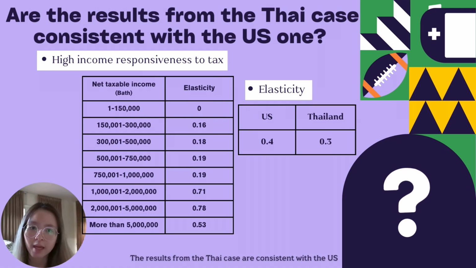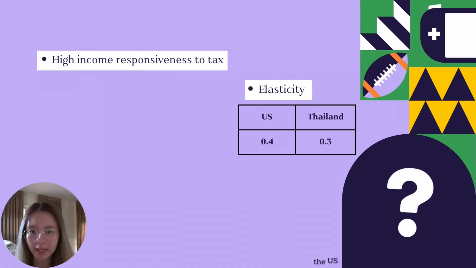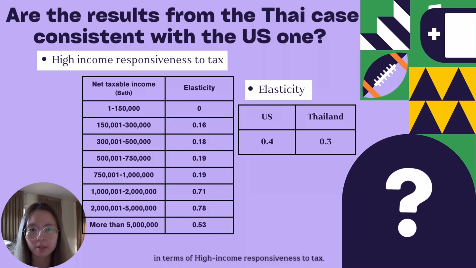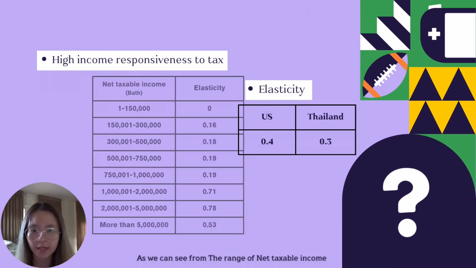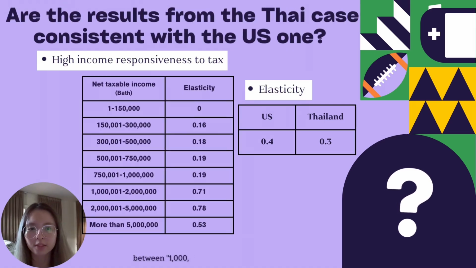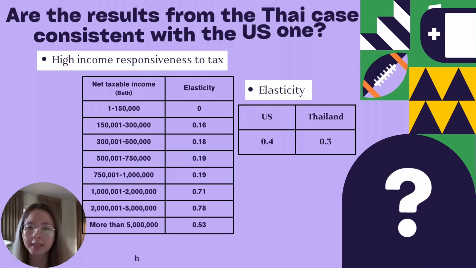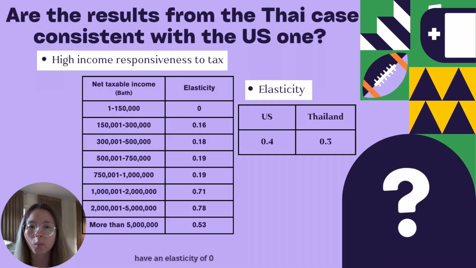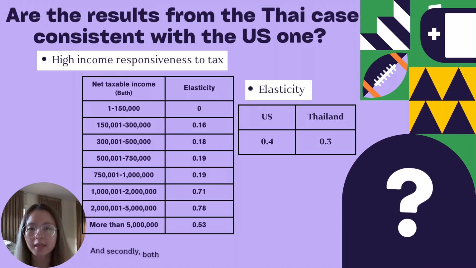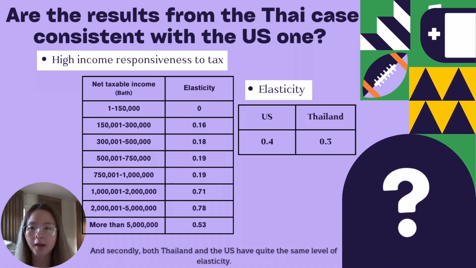The results from the Thai case are consistent with the US in terms of high income responsiveness to tax, as we can see that the net taxable income ranges of 1 to 2 million, 2 to 5 million, and more than 5 million have elasticities of 0.71, 0.78, and 0.53 respectively. And secondly, both Thailand and the US have quite the same level of elasticity.